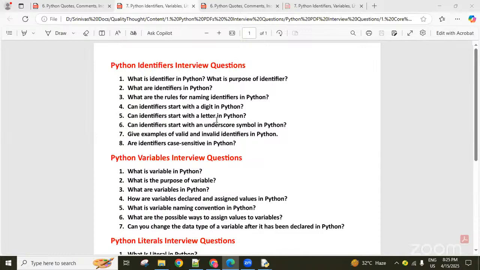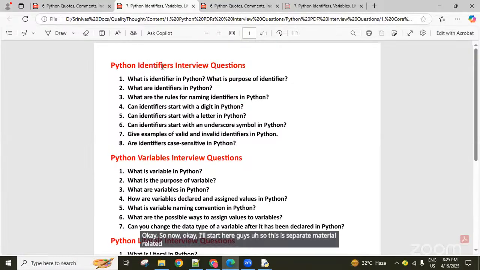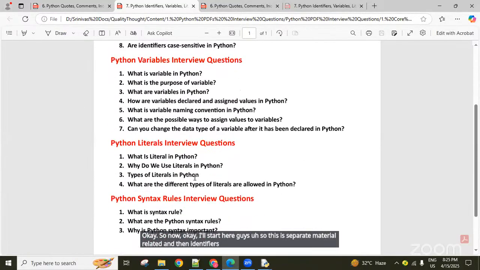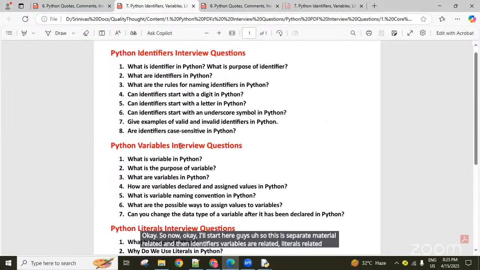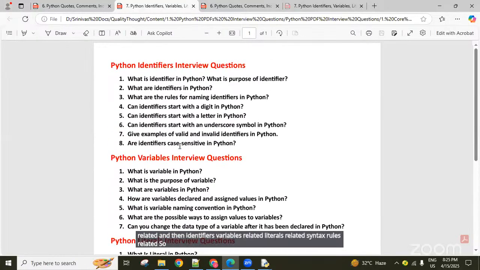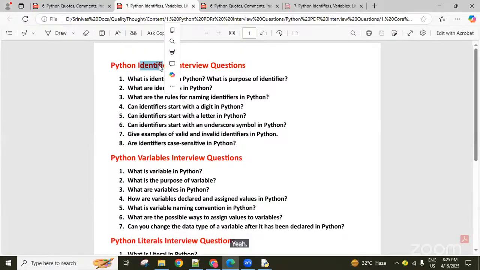Okay, so now I'll start here, guys. This is separate material: identifiers, variables, literals, syntax rules. We are going to cover all these points. Coming to identifiers: an identifier is a user-defined name, guys.